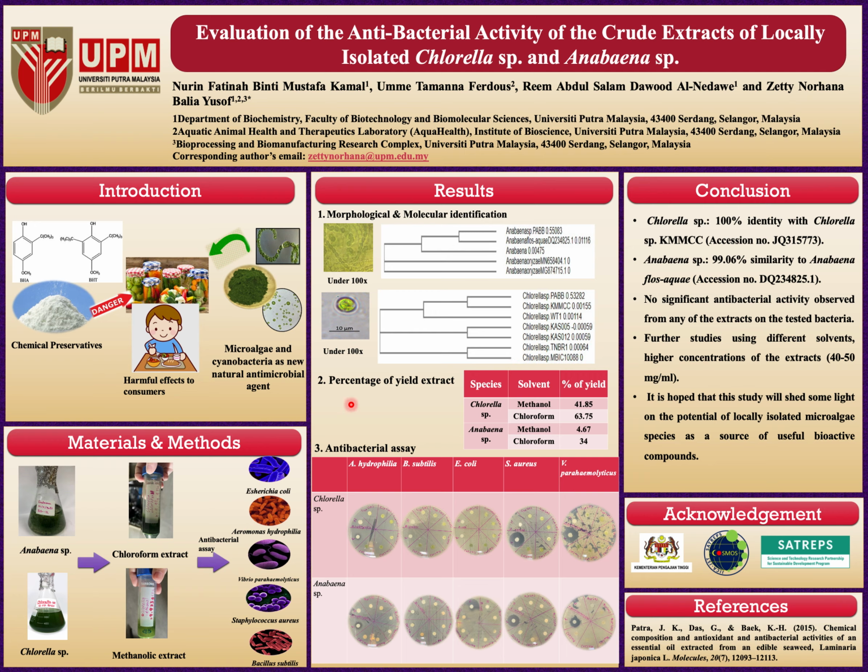Next is the percentage of yield extracted. For Chlorella species, 41.85% of yield was extracted using methanol, while 63.75% of yield was extracted using chloroform. Next, for Anabaena species, with the solvent methanol, we extracted 4.67%, and with chloroform, we extracted 34%.